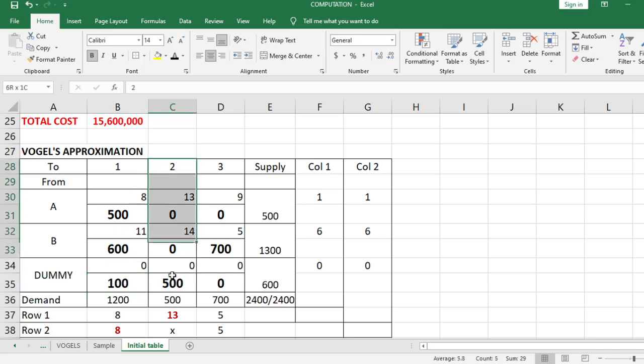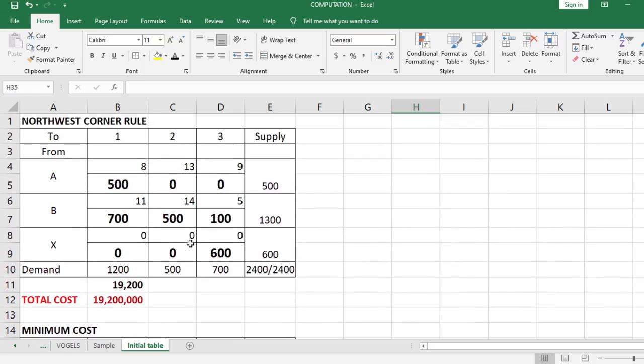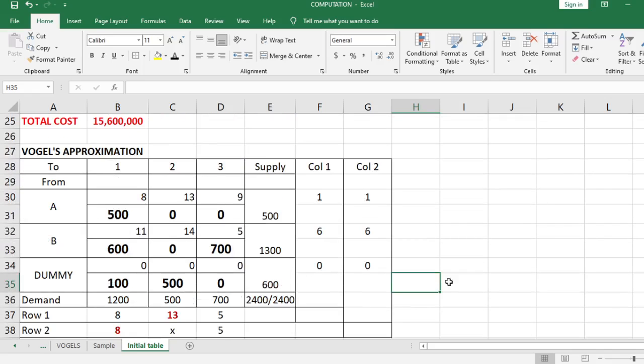Si outlet 2, dili siya ma-deliveran. Okay, kay dummy source man ni. So that is the effect of this one, if ever dili balance atong supply and demand. Okay? So, that is my comprehensive example or illustration for the transportation model using the three methods for the initial table.